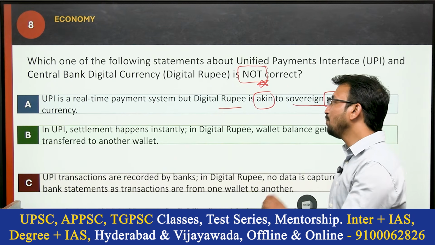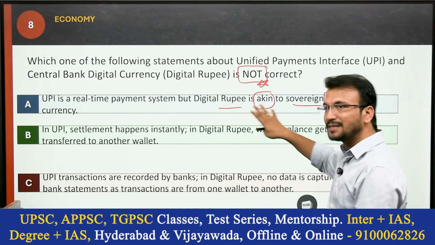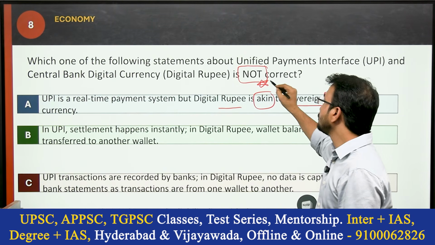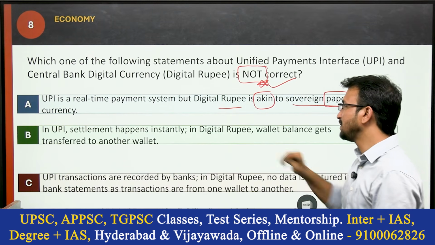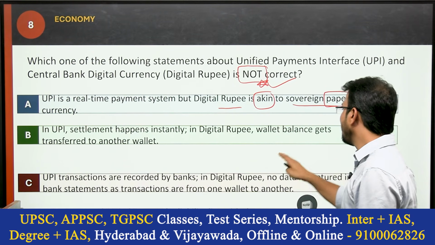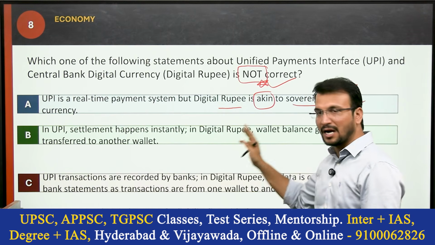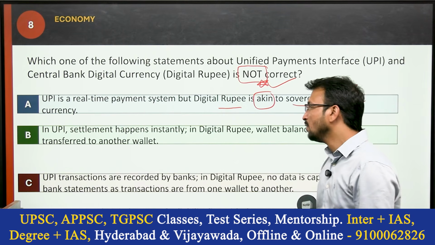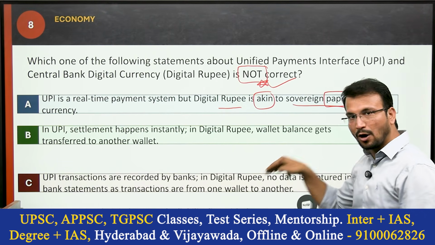So here in the question he is asking for the not correct statement. Option B, in UPI settlement happens instantly. In digital rupee, wallet balance gets transferred to another wallet. This is also a correct statement. Okay, UPI transactions are recorded by banks.